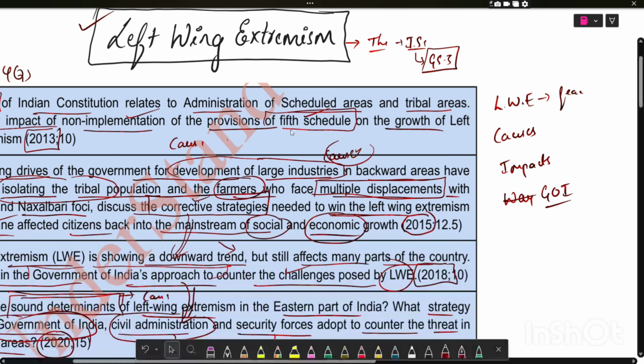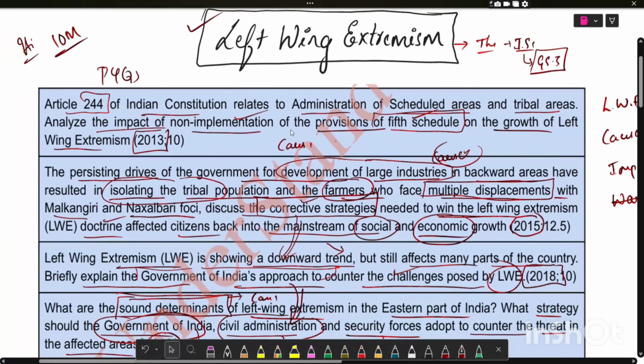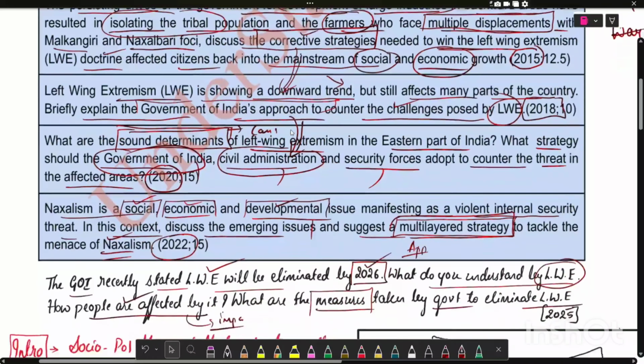Now let us see what we need to remember to write an answer on left-wing extremism. We will see all the dimensions.